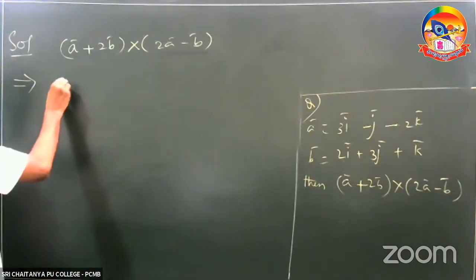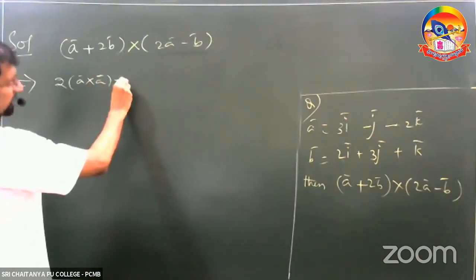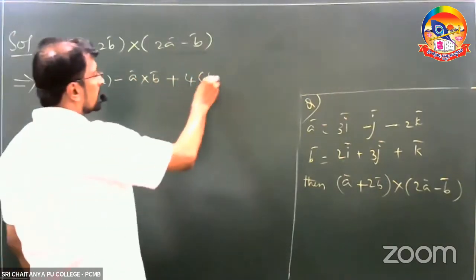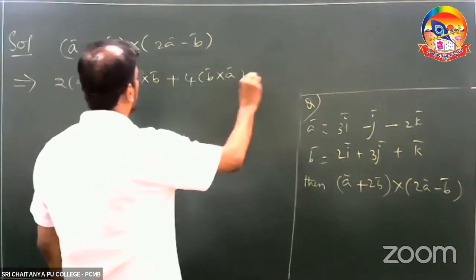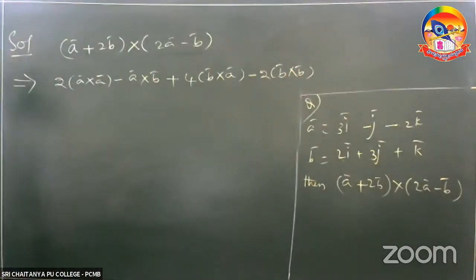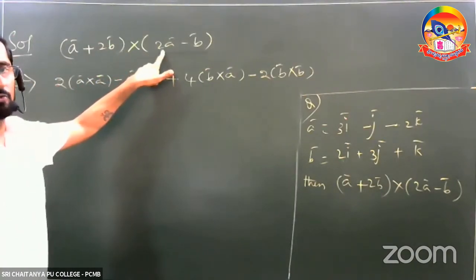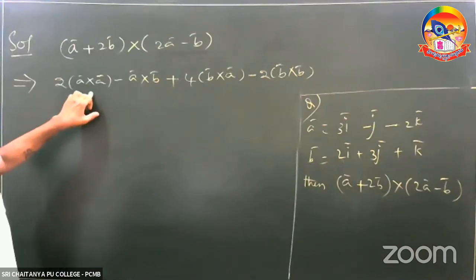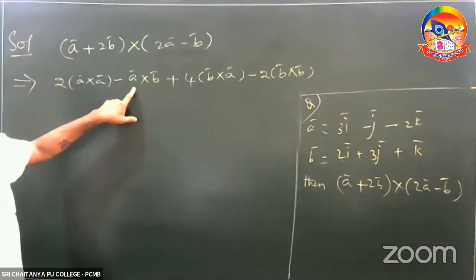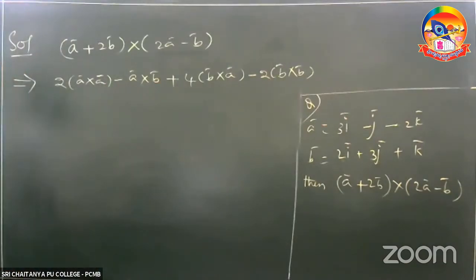That means 2 into A cross A minus A cross B plus 4 into B cross A minus 2 into B cross B. Normal multiplication I have done.